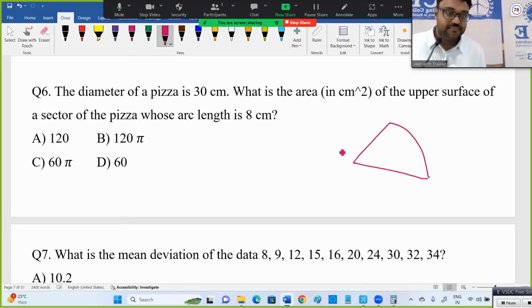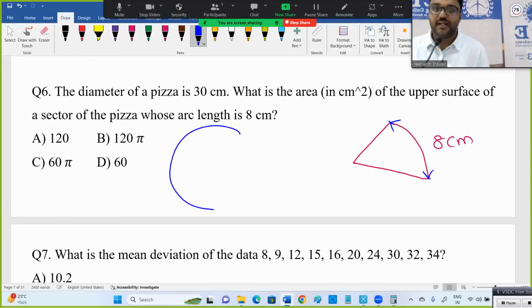So this arc length, let it be 8 centimeters. So this area they're asking. This arc length is 8 centimeters. Now many people ask, sir, what is the surface area formula for a sphere and all? Not at all required. Have a concept. What did they say? The diameter is how much? Diameter is 30 centimeters. Okay.